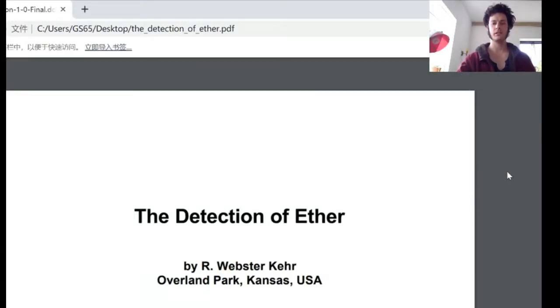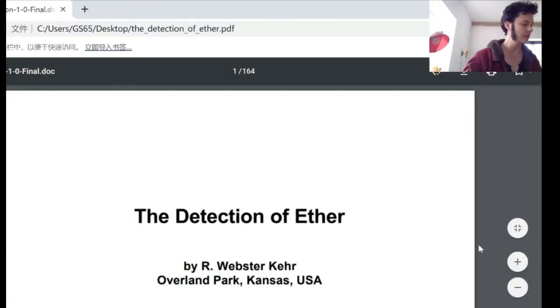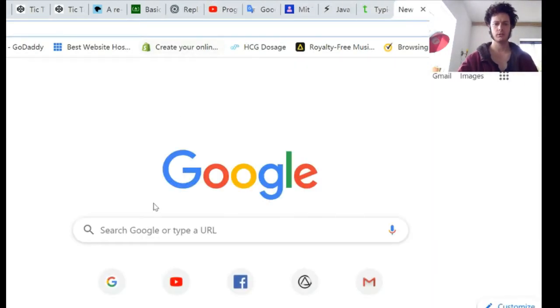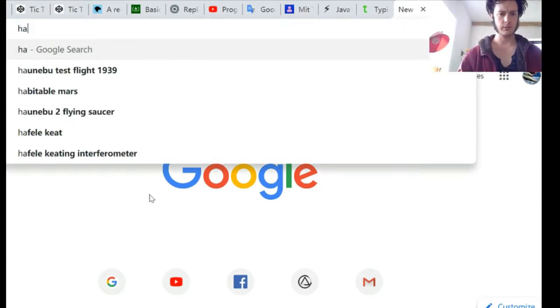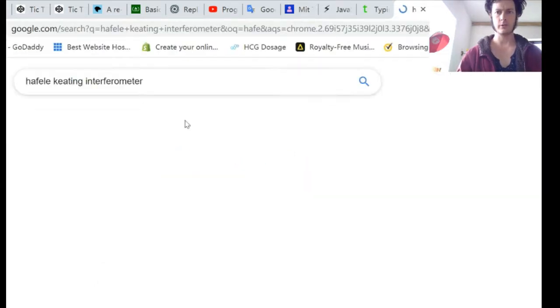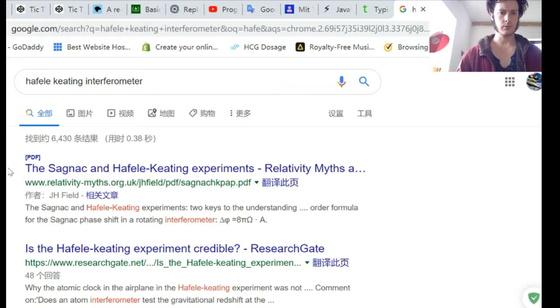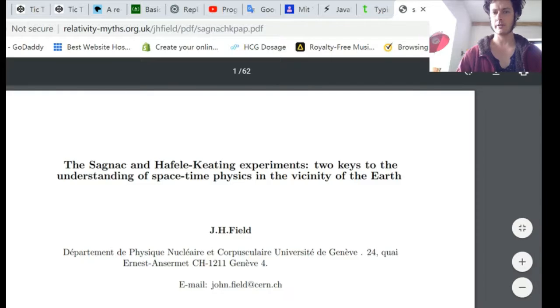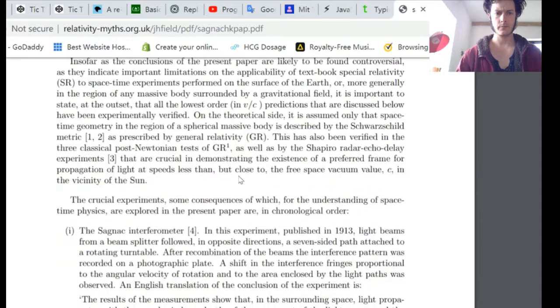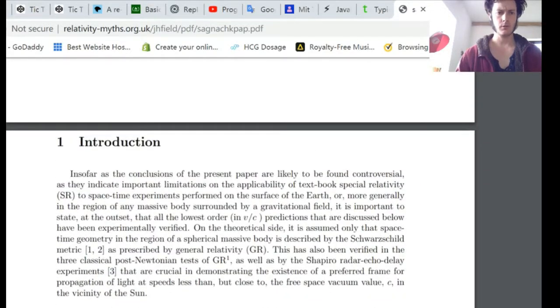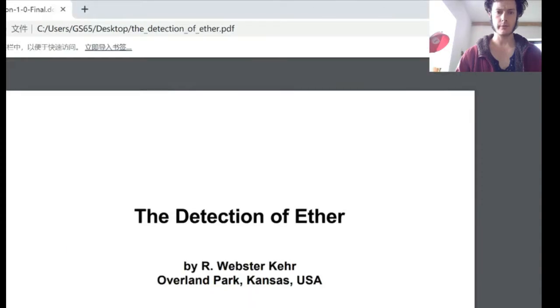Okay, let's have a look at this material here. So we'll start with the detection of ether, and we'll move on to a few things I found on Google recently, which was the Feely Keating interferometer. Oh yes, which also talks about the Sagnac, or the Sagnac as some call it. So I will go on to this very shortly after I finish this book here, or some of it, The Detection of Ether.